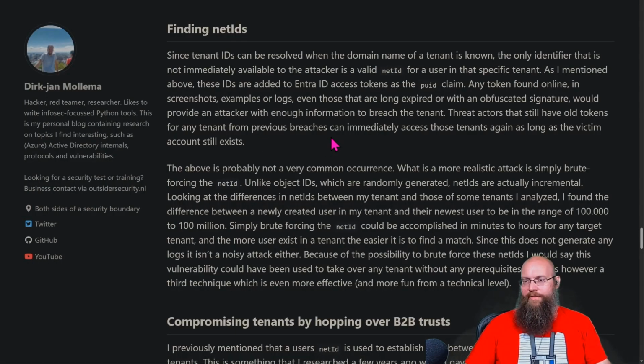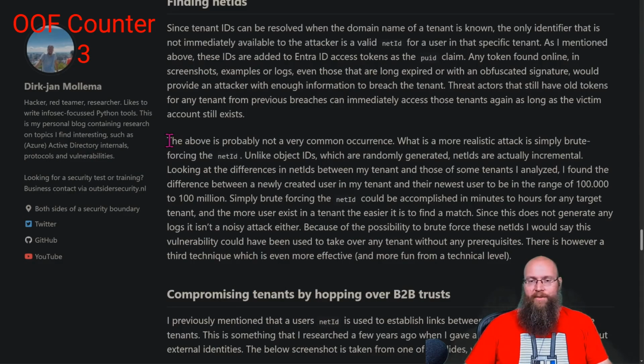Threat actors that still have old tokens for any tenant from previous breaches can immediately access those tenants along with the victim accounts that still exist. Ooh. The above is probably not a very common occurrence. What is more realistic is an attacker simply brute forces a net ID.